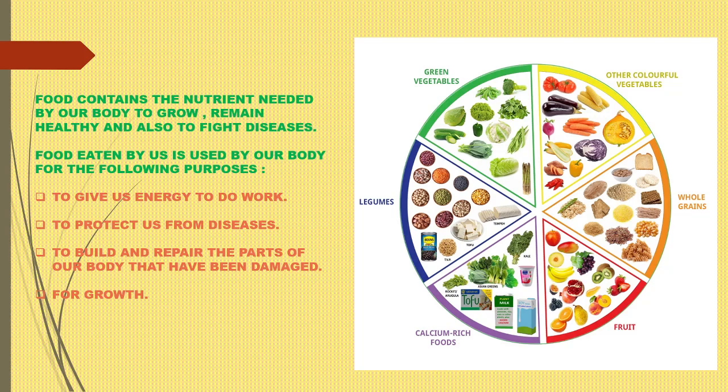Next, to protect us from diseases. As I have told you before, we are constantly exposed to different kinds of microorganisms, pathogens, disease causing organisms. But it is the food and also some other factors which increase the immunity system and help the body to protect itself from those organisms. That is why we don't fall ill much.